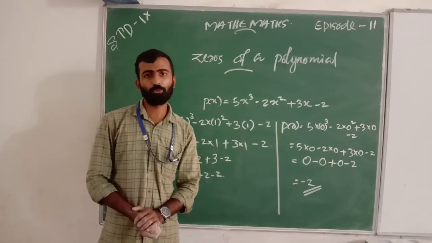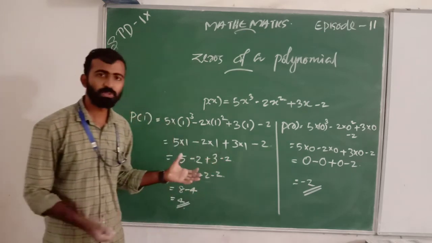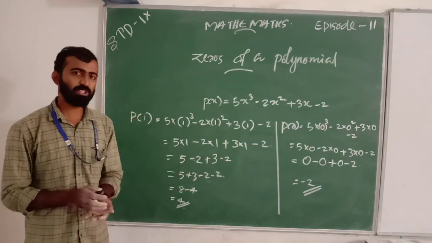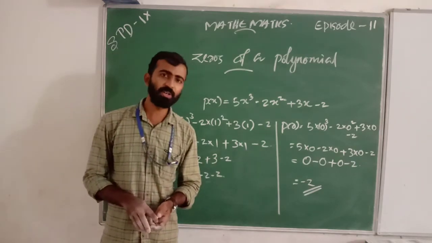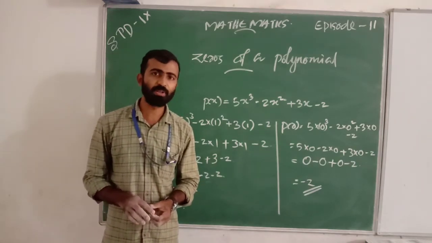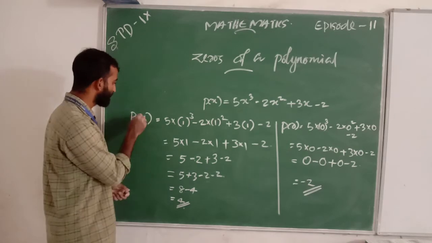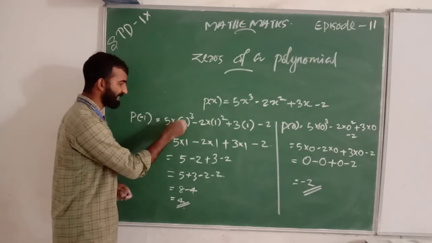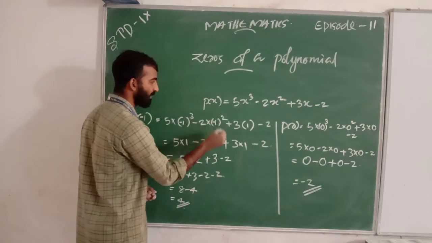Answer is 4. Any doubt? Okay, can we take P of minus 1? We put a minus sign here, here, and here.